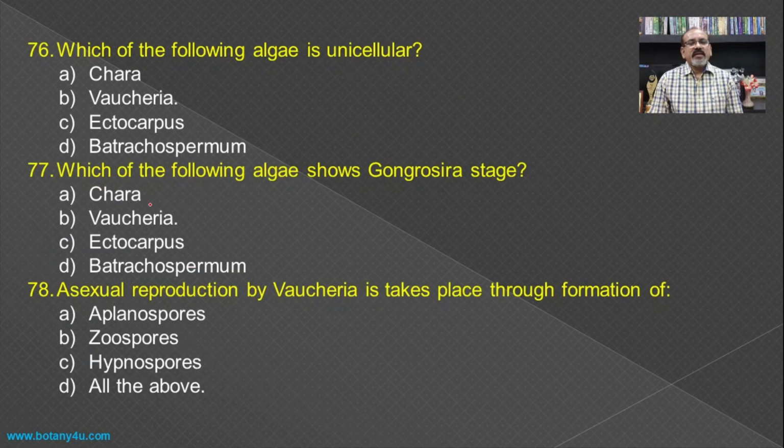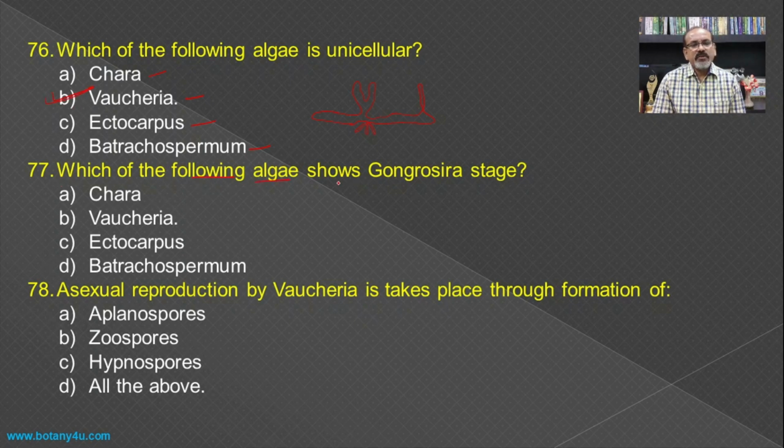Which of the following algae is unicellular? If you see the Chara, Vaucheria, Ectocarpus, and Batrachospermum, then you know very well that the structure of the Vaucheria is unicellular, and hence it becomes the answer for this one.